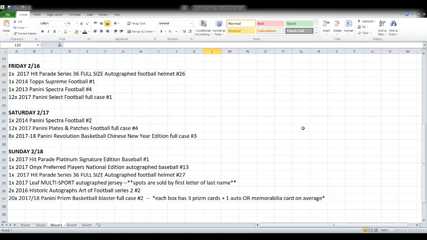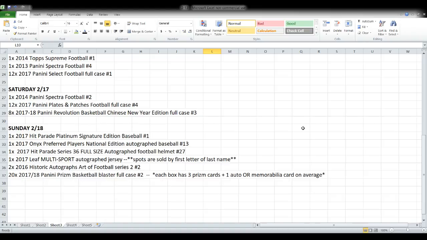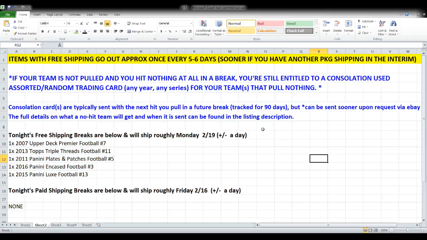We have some more Revolution Chinese New Year edition coming up. Some more Panini Prism blasters coming up. All kinds of stuff. So you can see what all is listed there for that.